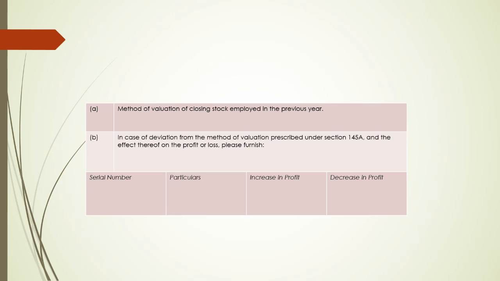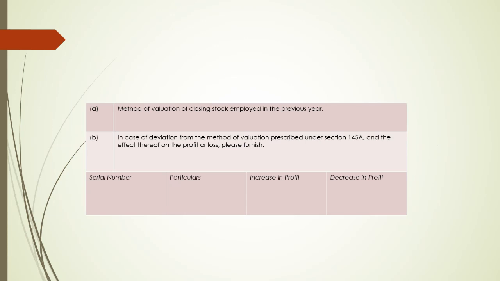So that differences: opening stock increase or decrease in profit, closing stock increase or decrease in profit, that amount too. We know that inventories comprise raw material, work in progress, consumables, spares, jigs, fixtures, etc. So for every sort of item, if there are certain differences regarding this 145A valuation with that of the normal books of accounts, that impact has also to be reported in that 3CD.